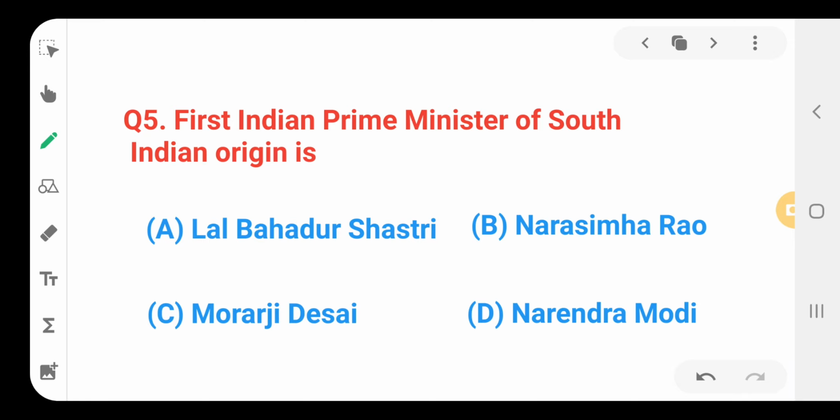First Indian Prime Minister of South Indian origin is. We know that Shastri is from the state Uttar Pradesh and both Desai and Narendra Modi are from the state Gujarat. But Narasimha Rao is from the state Telangana. So the answer is option B.